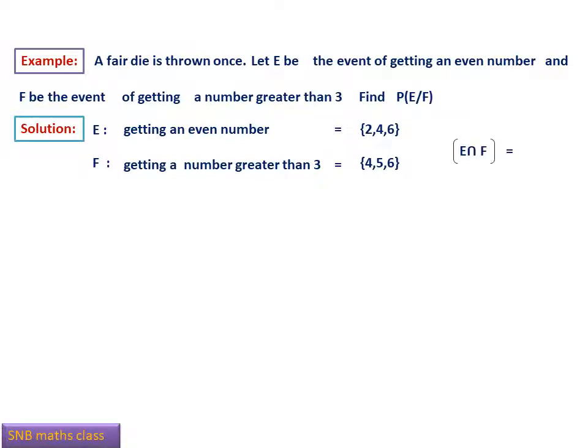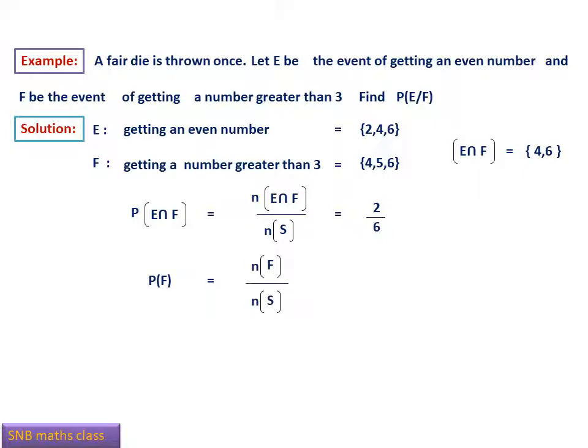Now what is E intersection F? You can see here 4 is contained in E as well as F, and 6 also is contained in E as well as F. Therefore E intersection F is 4, 6. Now what is probability E intersection F? This will be equal to number of E intersection F divided by number of S. Therefore definitely it is 2 by 6. What is probability F? That will be equal to number of F divided by number of S, that is 3 by 6.